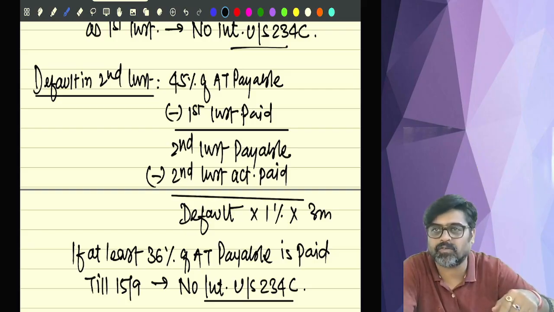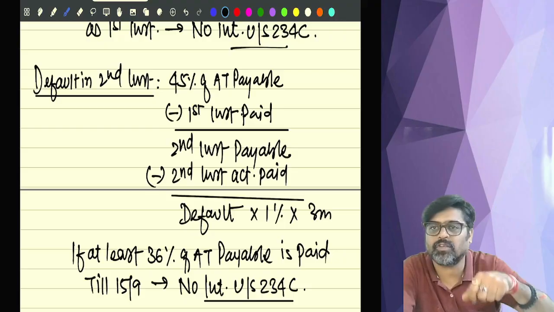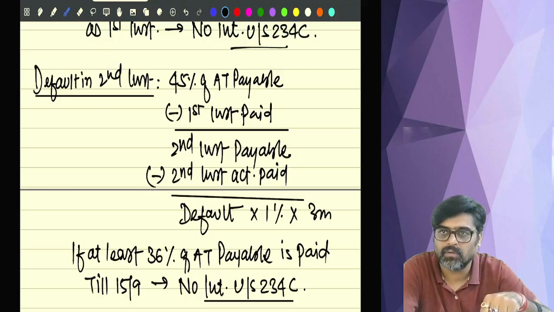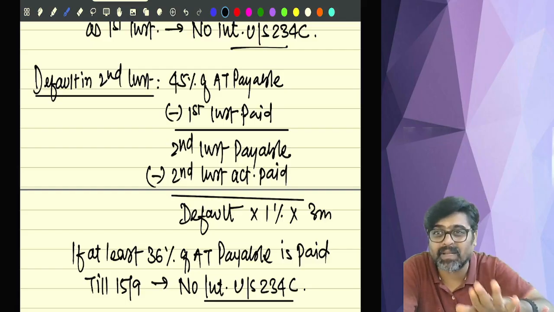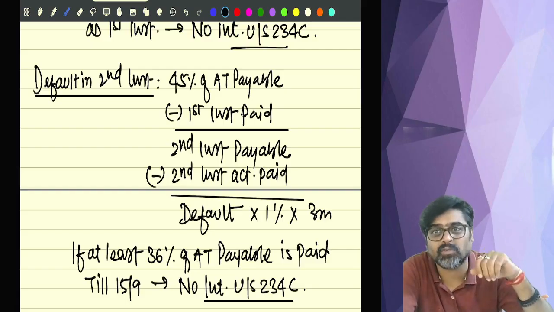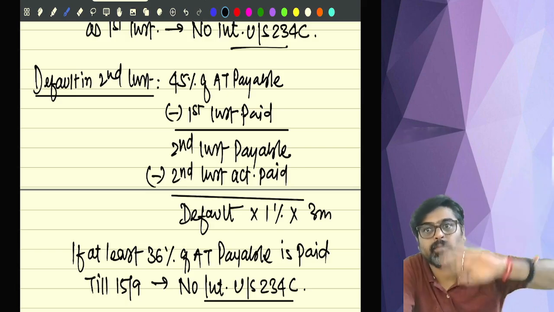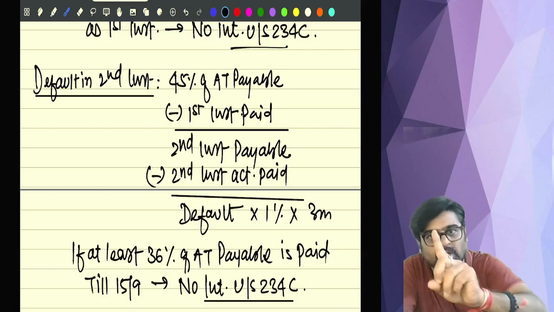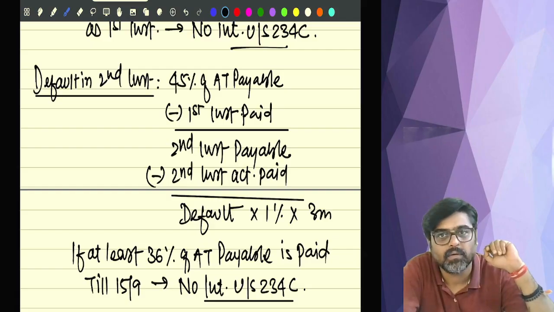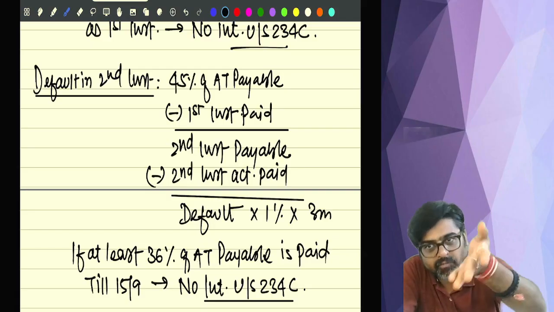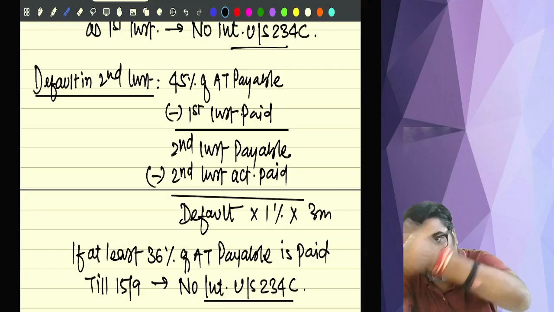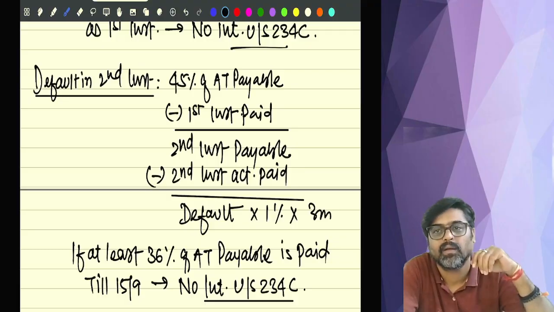Calculate 36%. 2 lakh into 36% will be 72,000. Till 15 September, at least pay 72,000. Out of that, 20,000 you have paid in the first installment, meaning the balance 52,000 you should have paid as second installment. But you are not paying even that 52,000. You are paying less than that, 40 only.